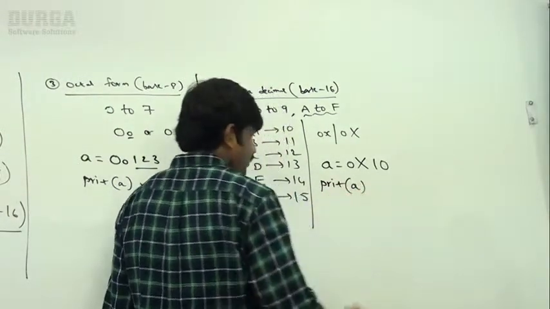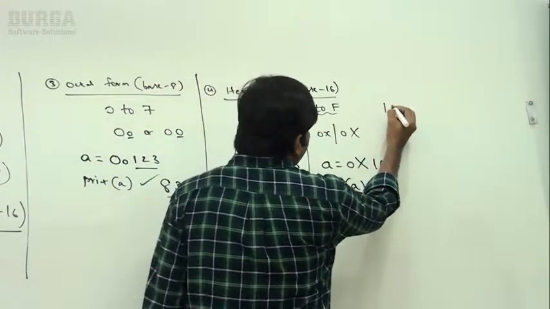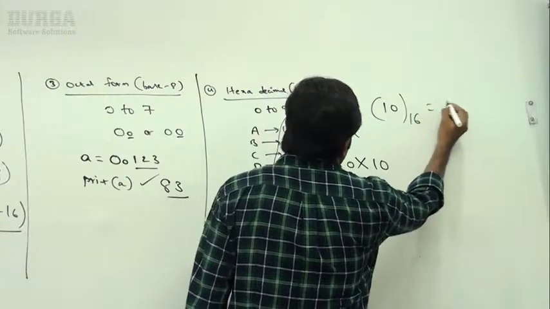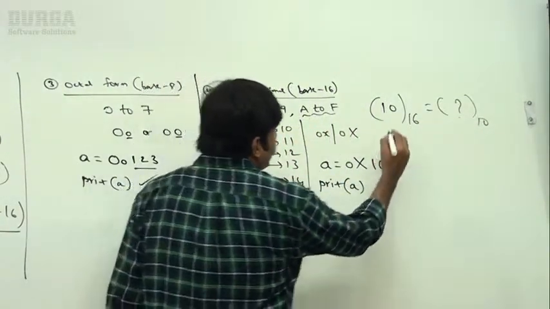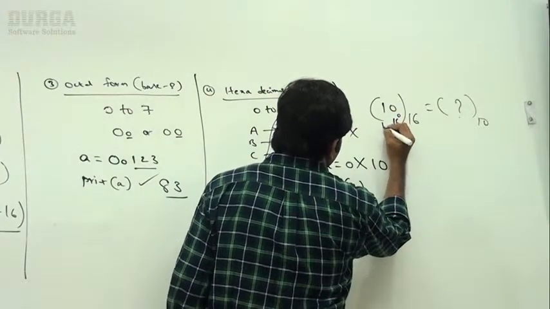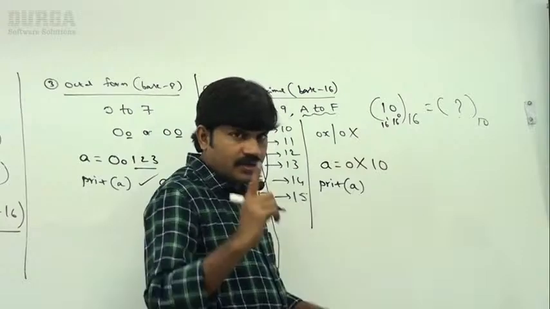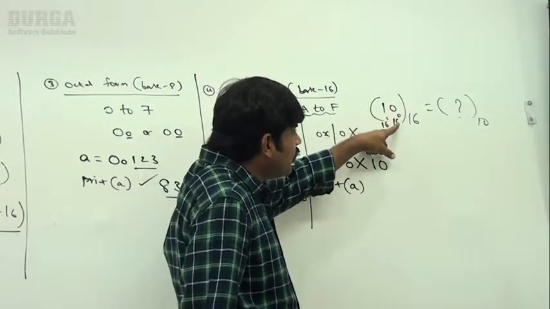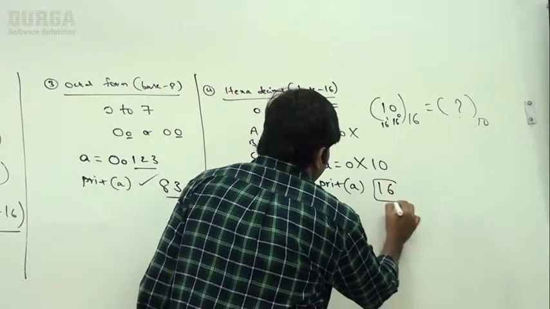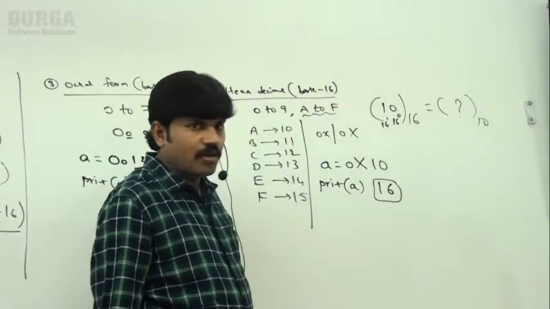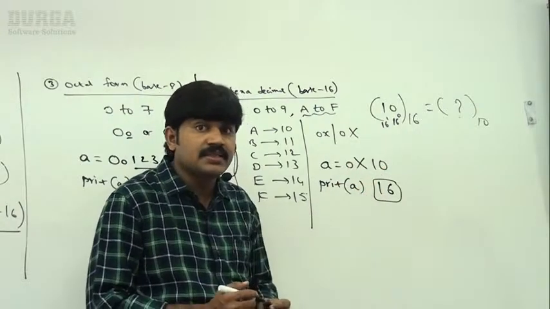What is the value we are going to get, sir? Print of A. The value is 10 in hexadecimal. Can you please convert it into decimal? That is my requirement, right? So 0 into 16 power 0, plus 1 into 16 power 1, that is 16 plus 0, means 0. Its value will become 16. What is the output we are going to get, sir? 16. So 0x10 means 16 is the answer we have to get.